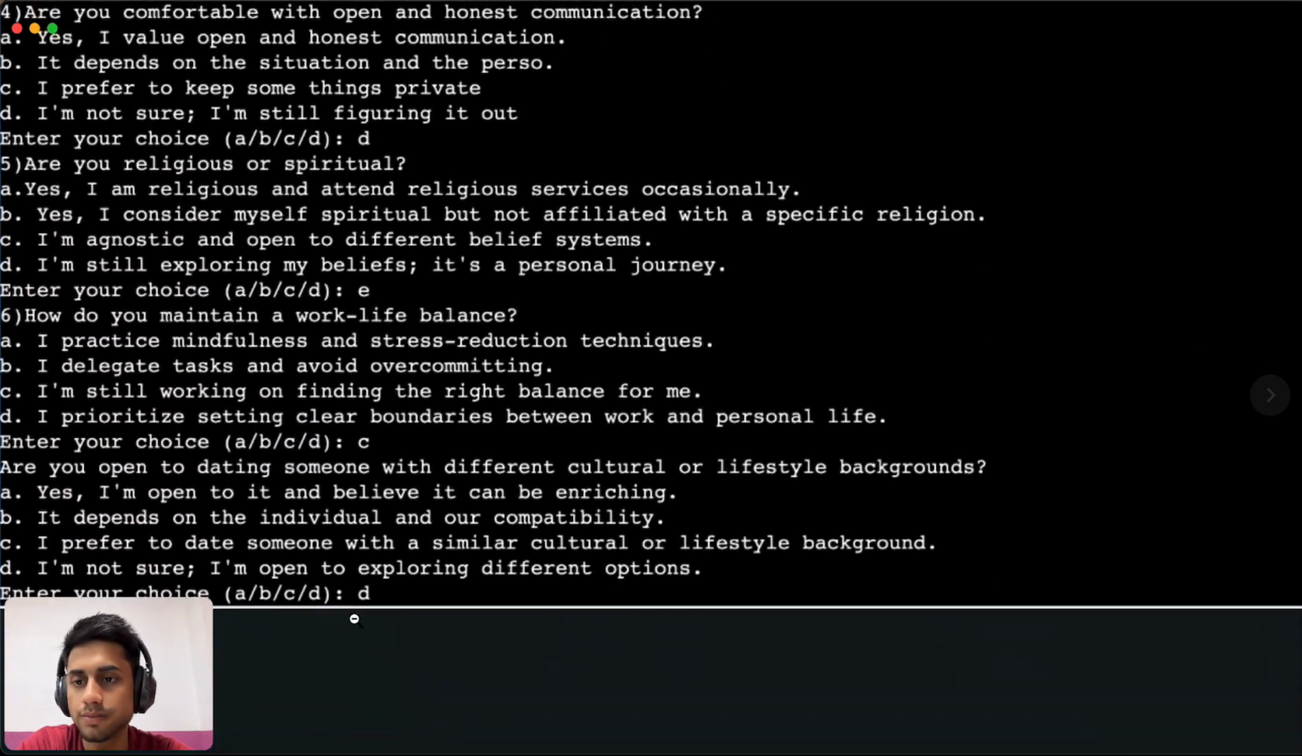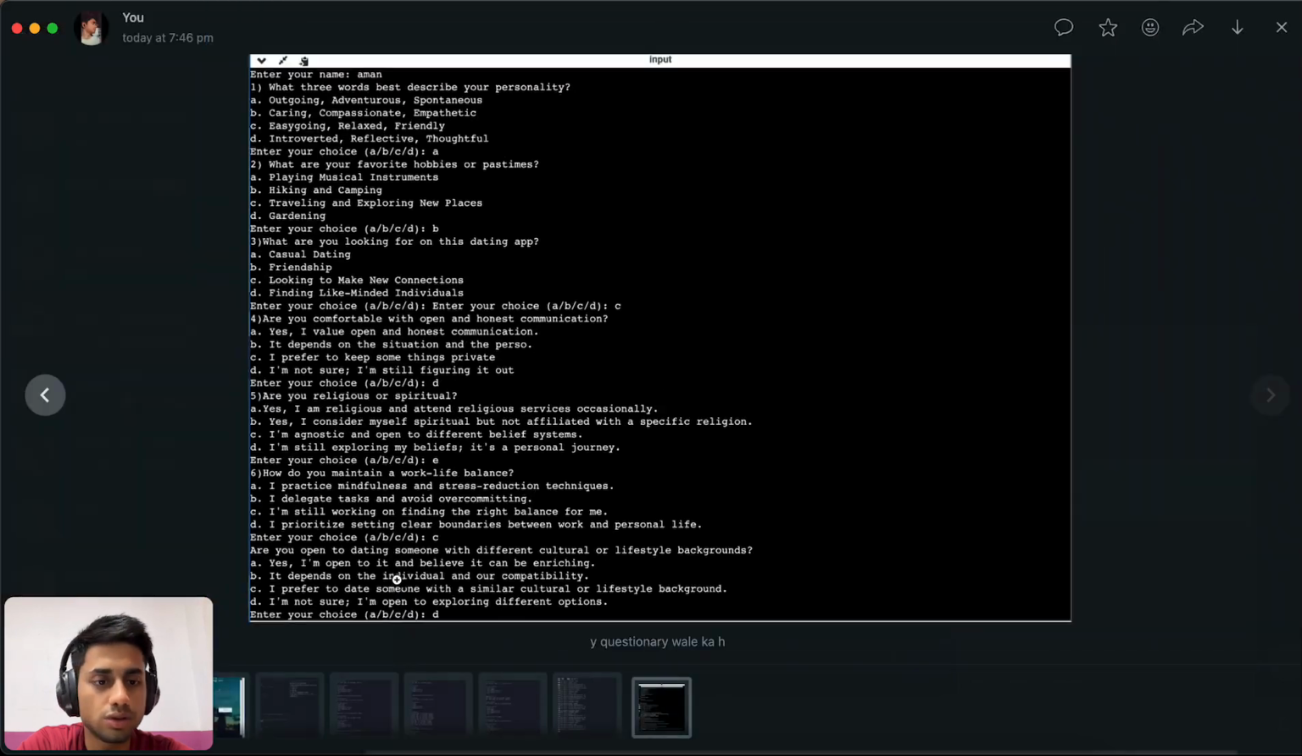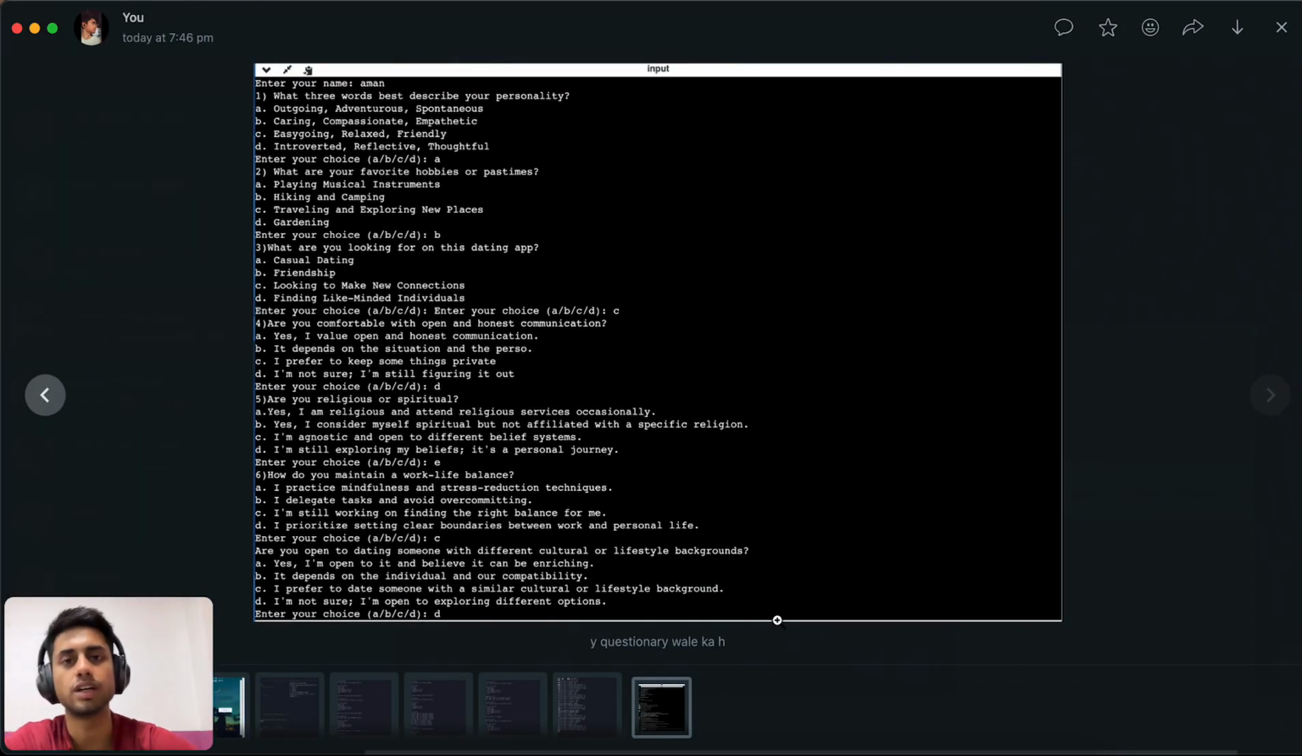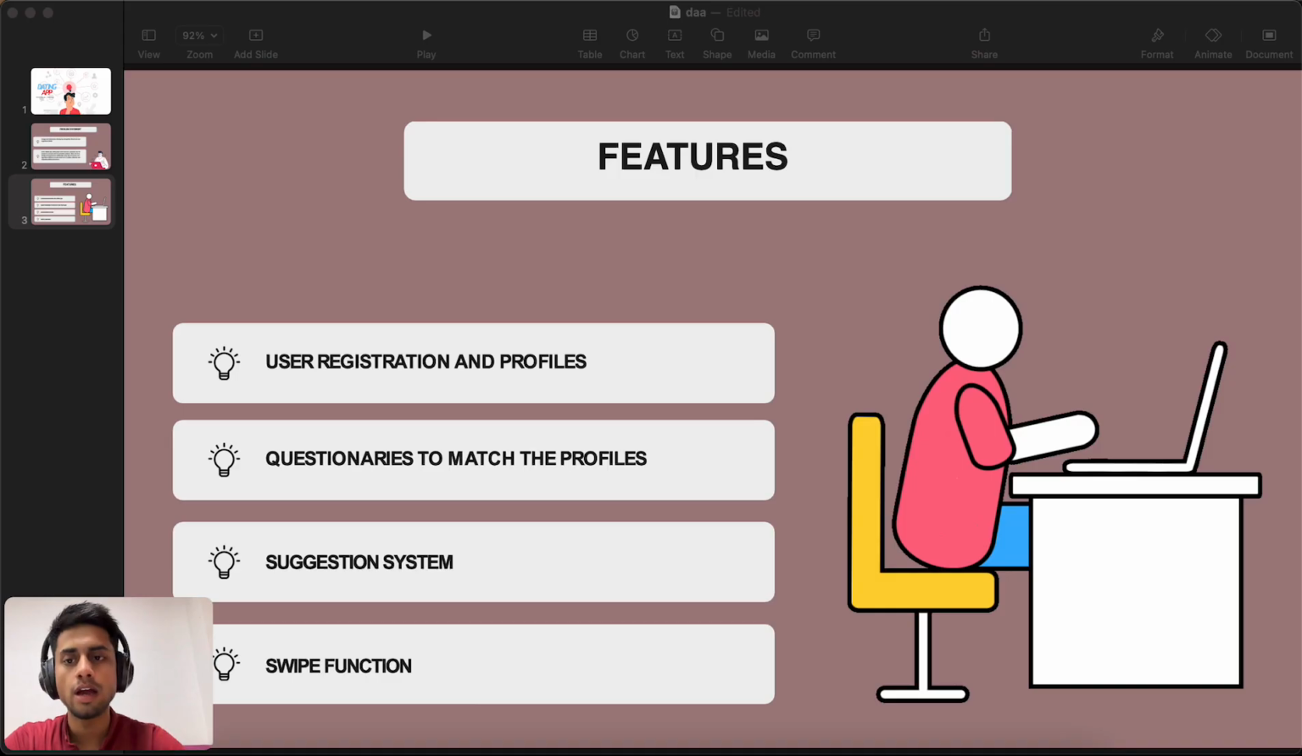In the last one, after 8 questions, it shows your hobby type, communication type, and personality type. Based on your personality type, it will separate you in the hash table. As we go on to use the hash table, it will be stored in it.